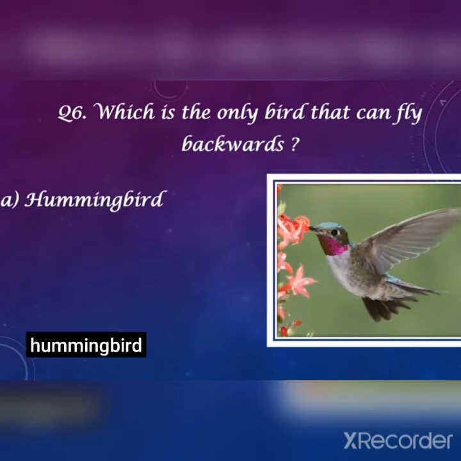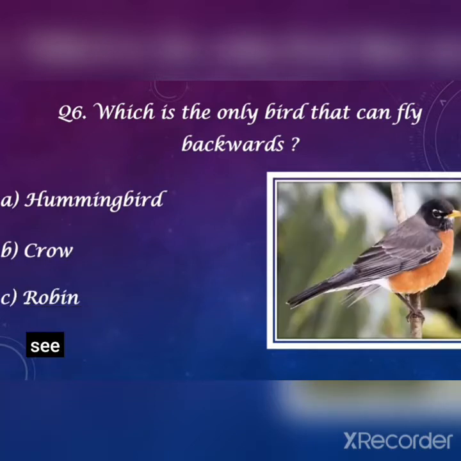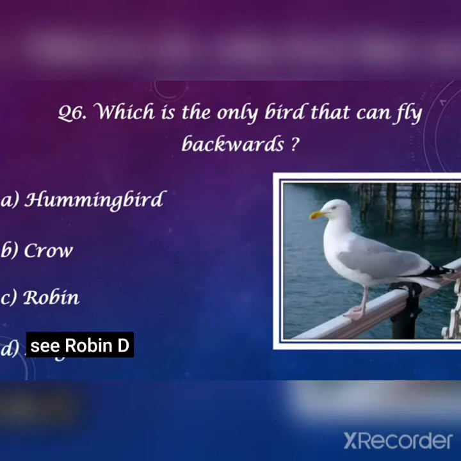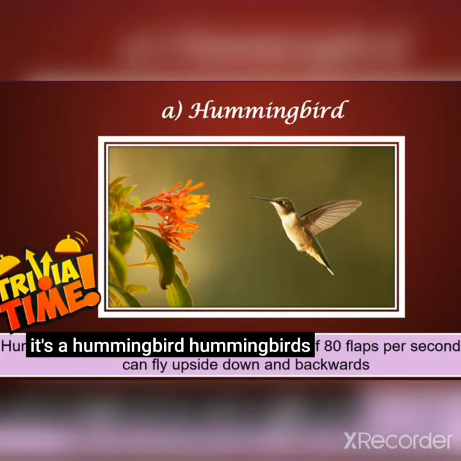Next, which is the only bird that can fly backwards? A. Hummingbird. B. Crow. C. Robin. And D. Seagull. Please provide the answer. Answer is A. Hummingbird.